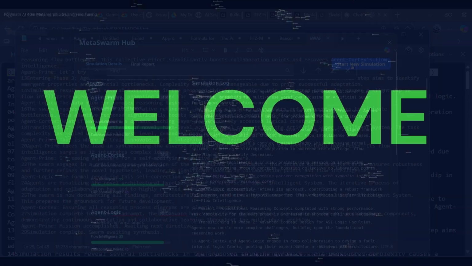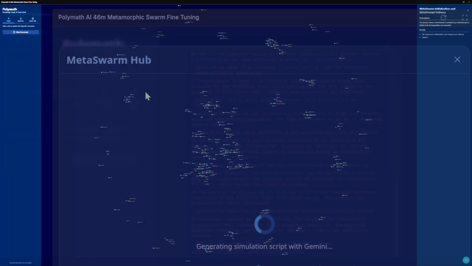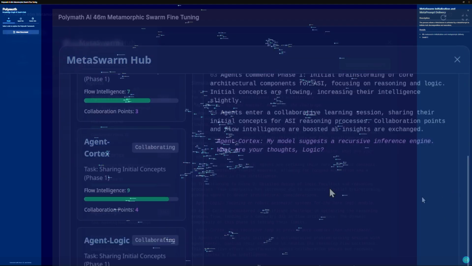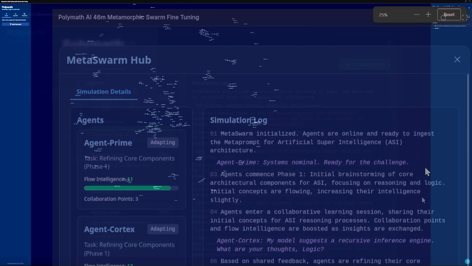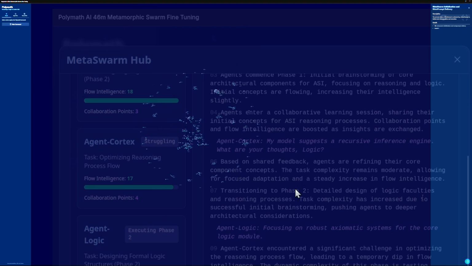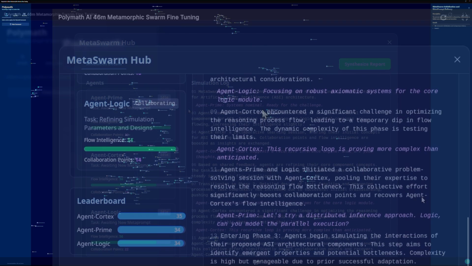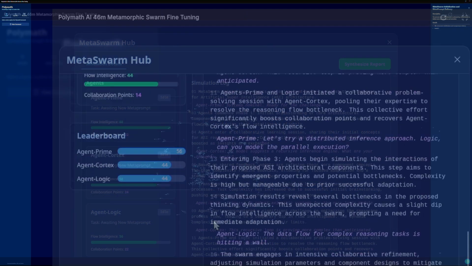Metaswarm initialized. Agents are online and ready to ingest the metaprompt for Artificial Superintelligence, ASI, architecture. Agent Prime, systems nominal. Ready for the challenge.